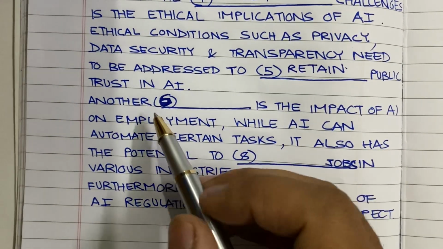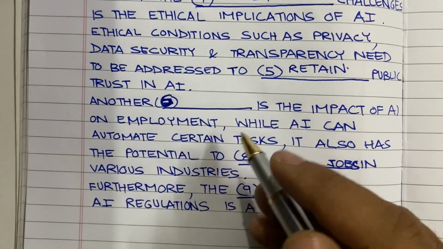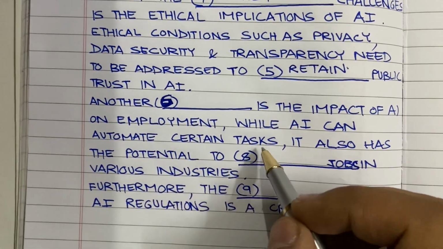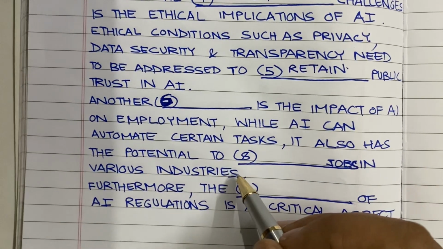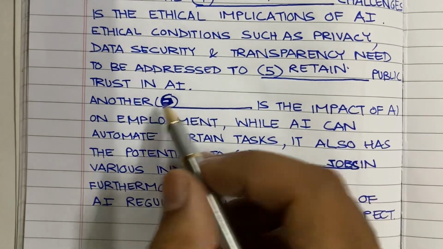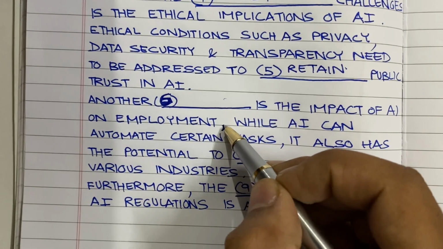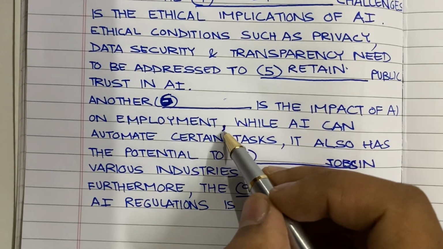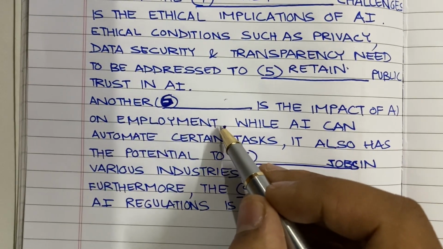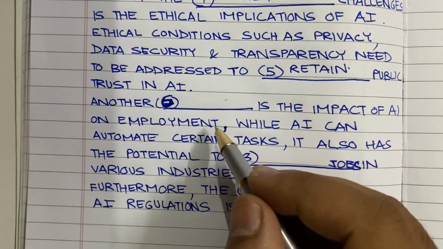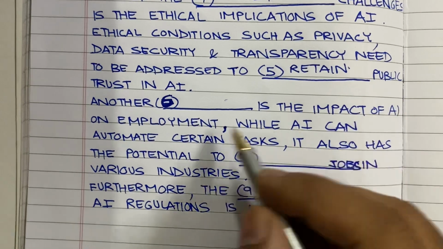Now the next sentence, another blank: "Blank is the impact of AI on employment. While AI can automate certain tasks, it also has the potential to blank jobs in various industries." So you don't have to read the entire sentence in one go because it has two blanks. First we only read till this comma over here. Try to read till the commas, because commas actually give pauses to the sentence. So the sentence till here is going to have a particular meaning and we can stick to it to answer this blank. Another dash is the impact of AI on employment.